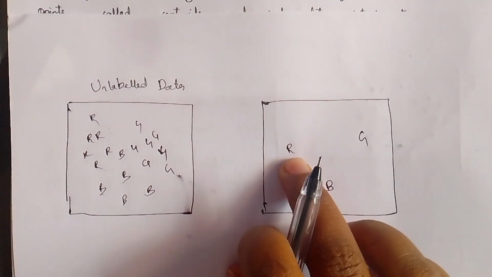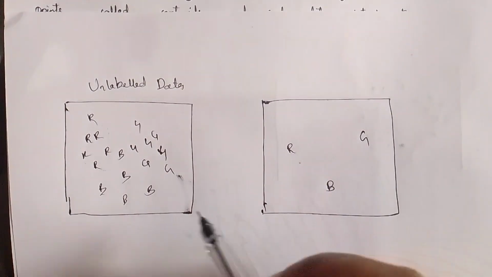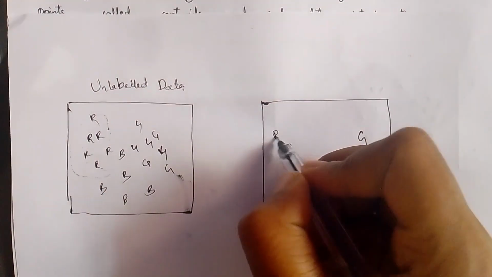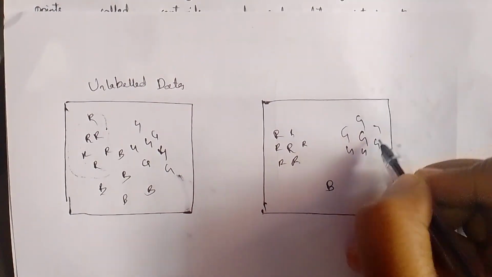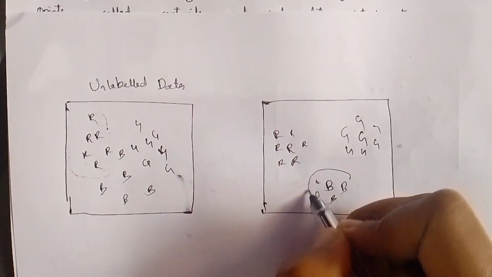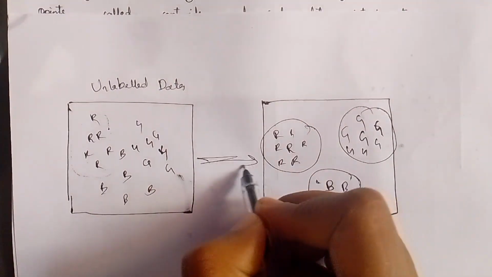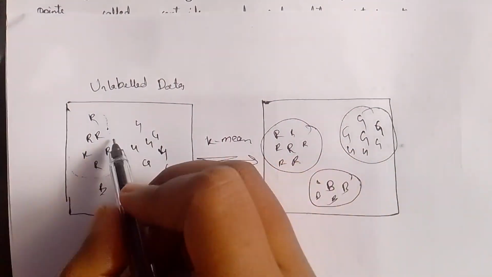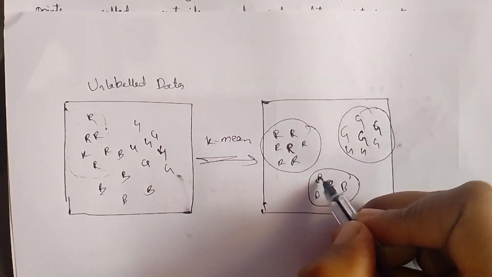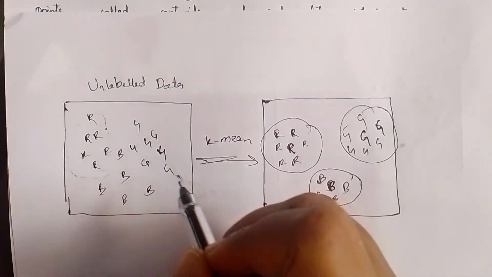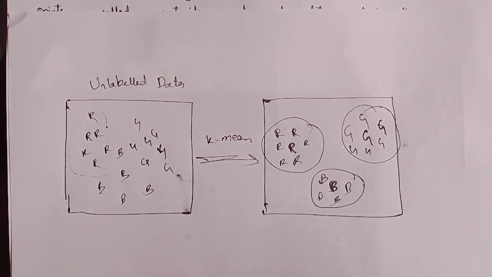Then we take the R, that is the red kind of balls, and form the group. Now I have to take all these balls, that is R. Similarly here G, and here B. Now I have formed three different clusters. So this is how k-means works. I have picked random points as centroids, then I compared these with all the unlabeled data, then I grouped these into three clusters. This is how k-means works.